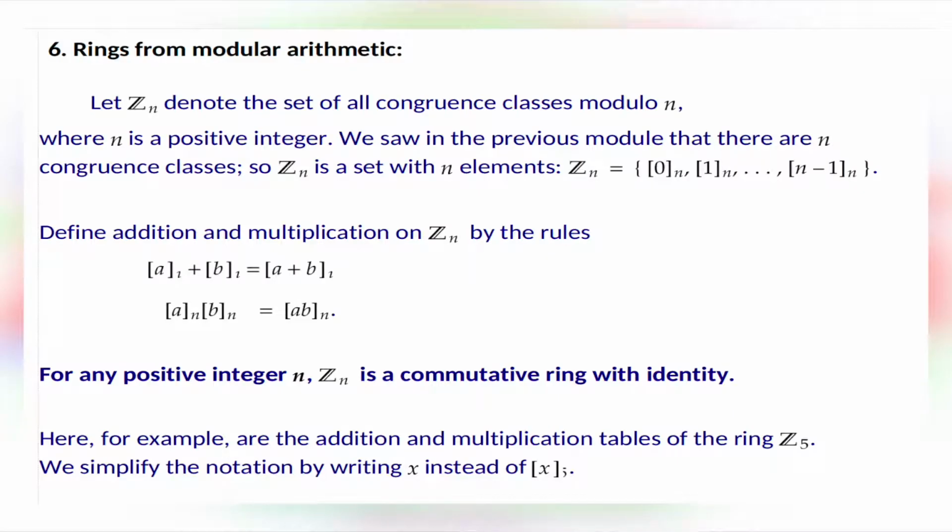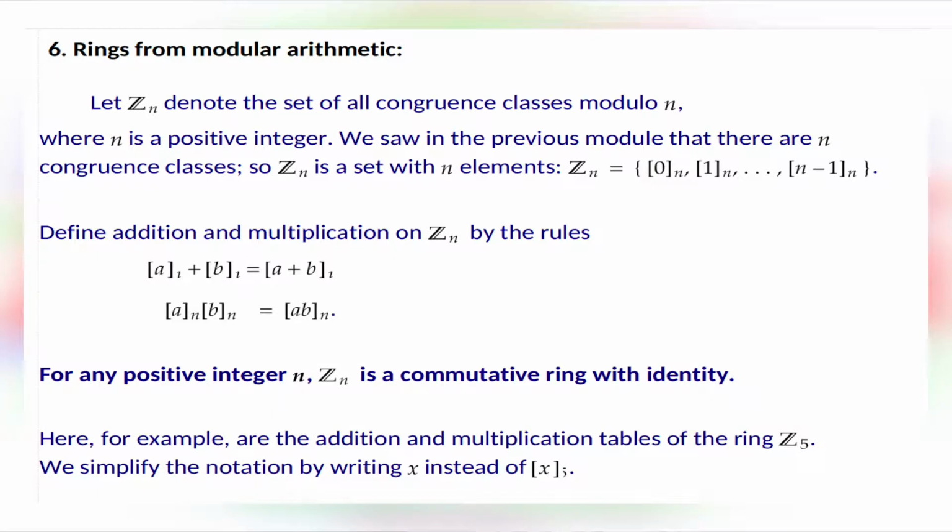Next is the rings from modular arithmetic. Let Zn denote the set of all congruence classes modulo n, where n is a positive integer. We saw in the previous module that there are n congruence classes, so Zn is a set with n elements: the class of 0, the class of 1, up to the class of n minus 1.